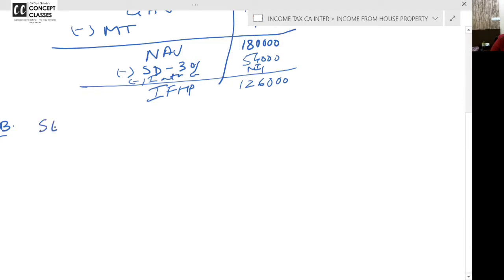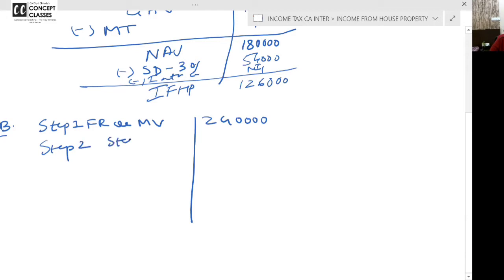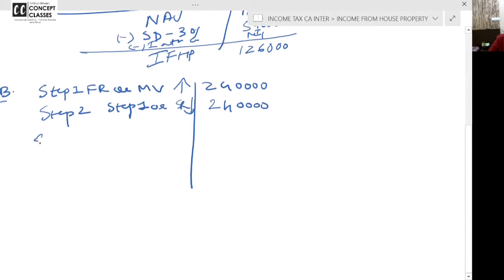So the first step 1. Fair rent or municipal value, whichever is higher. So municipal value is given 2,40,000 for Ramana. Step 2 is step 1 or, I hope when I am writing, you are also writing. Step 1 or standard rent, whichever is lower. It's same because standard rent is not given. Step 3. Step 2 or actual rent, whichever is higher.